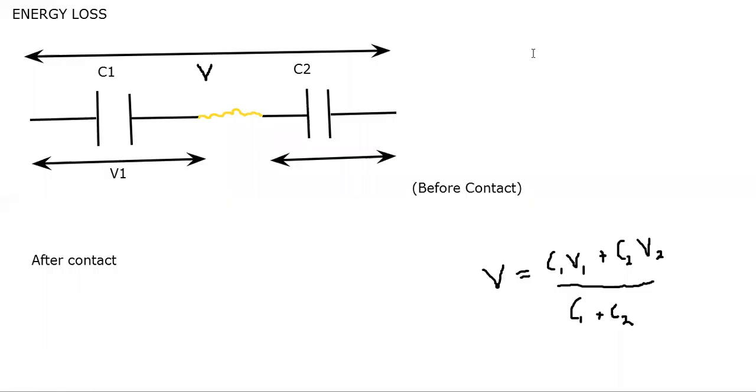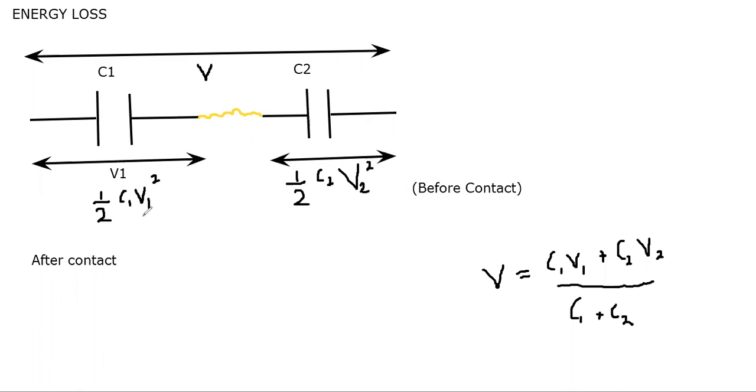Now, in such scenarios, there is always an energy loss in the form of heat energy. So we have to find the expression for how much energy would be lost. The energy before contact of this capacitor would be half C1 V1 square. This is the formula of energy, half CV square, which was done in the last video. So the energy of this capacitor would be half C1 V1 square, and of this one half C2 V2 square.